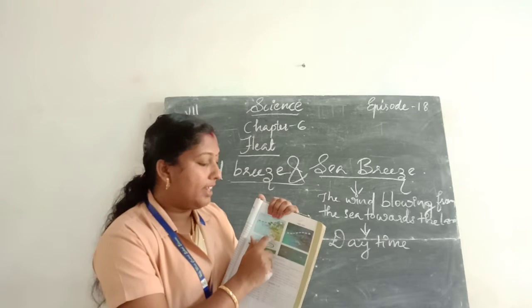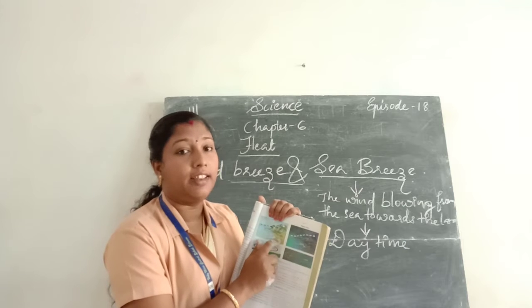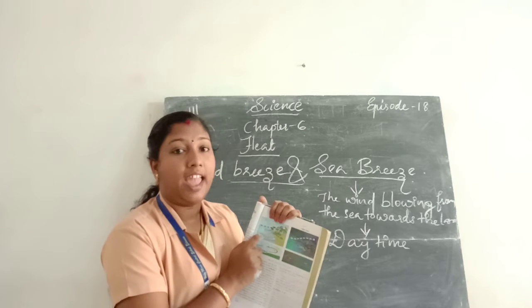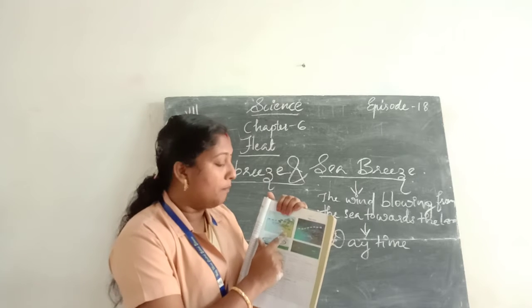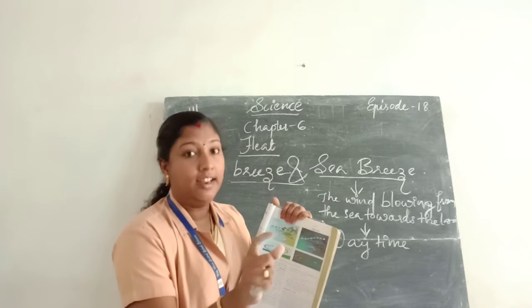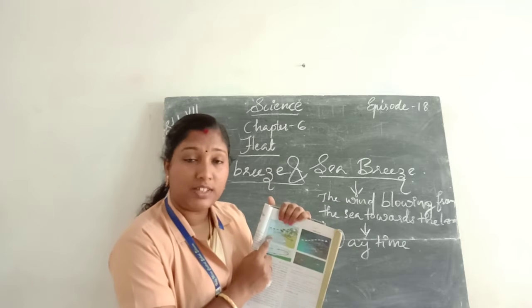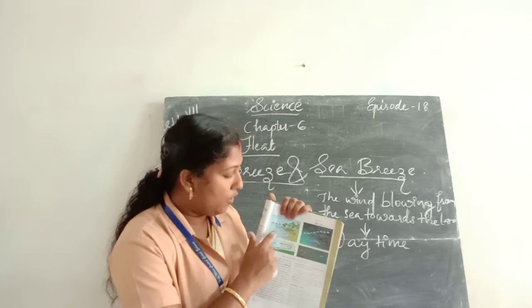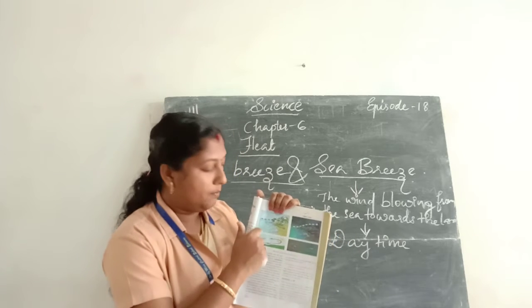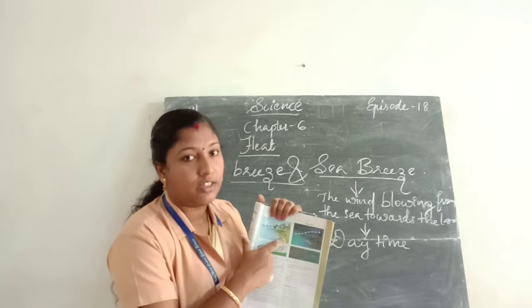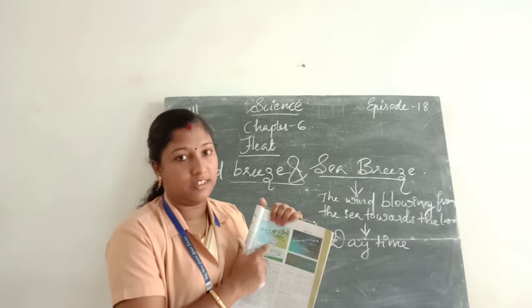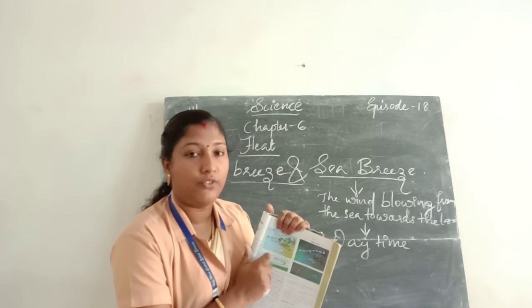The land gets heated faster than the air above the sea. So the hot air above the land is lighter and the cool air above the sea is heavier. So the heavier air from the sea moves towards the land. This results in the sea breeze. All of you understood?